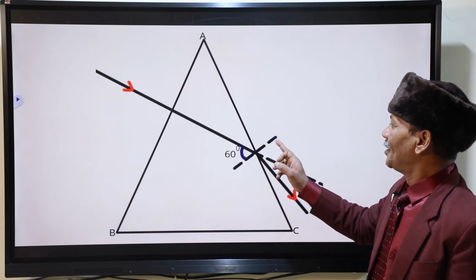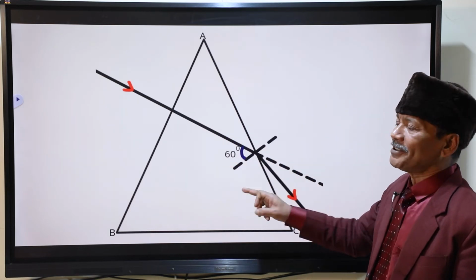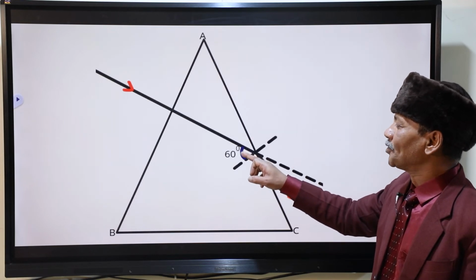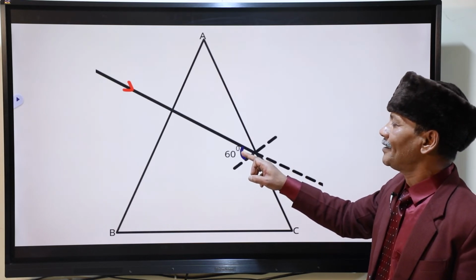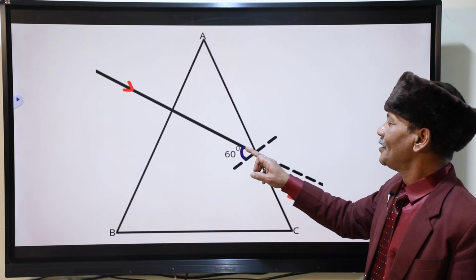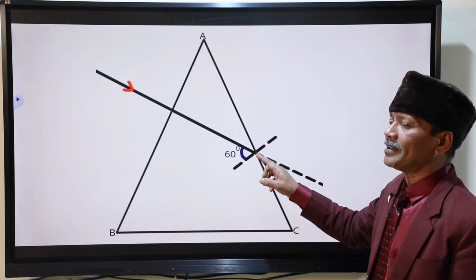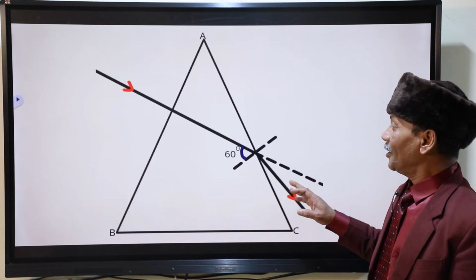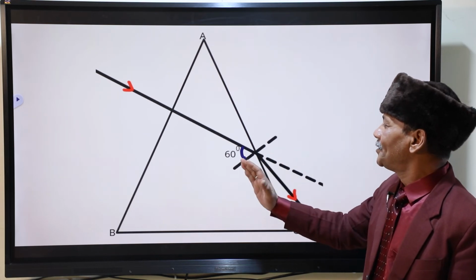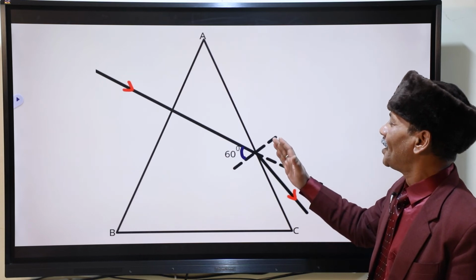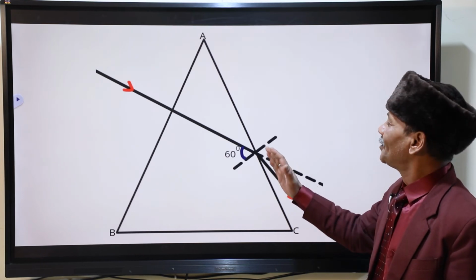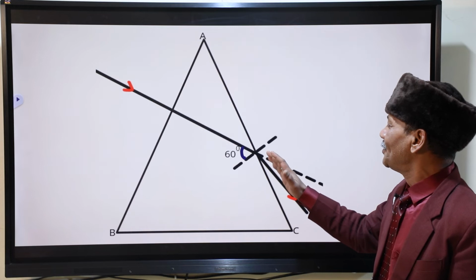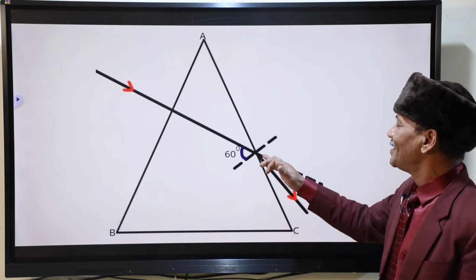Coming here, for the normal over this surface, you can see this is 60 degree, which is less than critical angle. It means it will not have total internal reflection. It will have deviation. Now deviation, it is going from denser to rarer. So it will go away from the normal. It is not coming towards the normal. It is going away from the normal. So the ray is coming here.